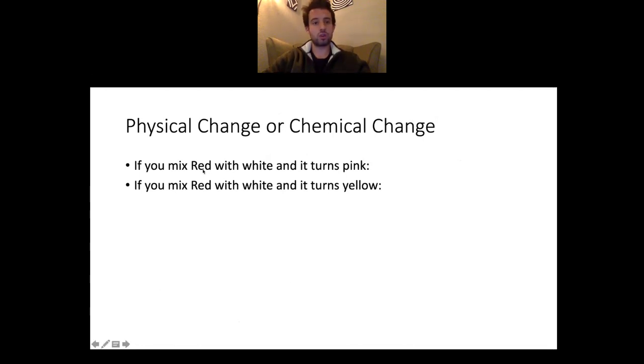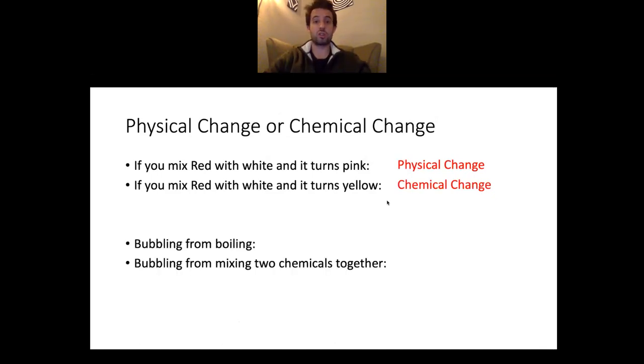I talked about this already. If you mix red and white and it turns pink, versus if you mix red and white and it turns yellow. Pink means physical change. Yellow means chemical change, just because it's something you wouldn't expect. You mix red and white, you're expecting pink. You get yellow, that's not what you're expecting. Chances are there's a chemical change happening.